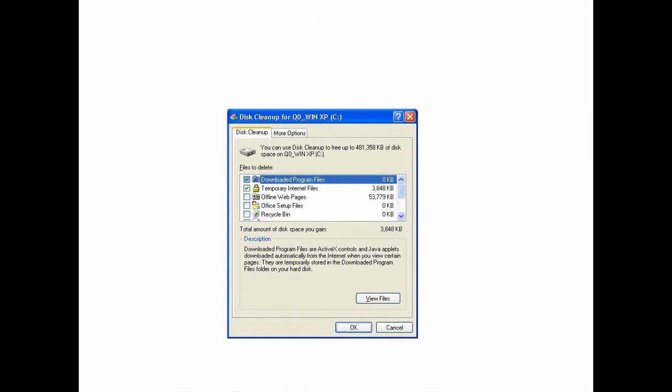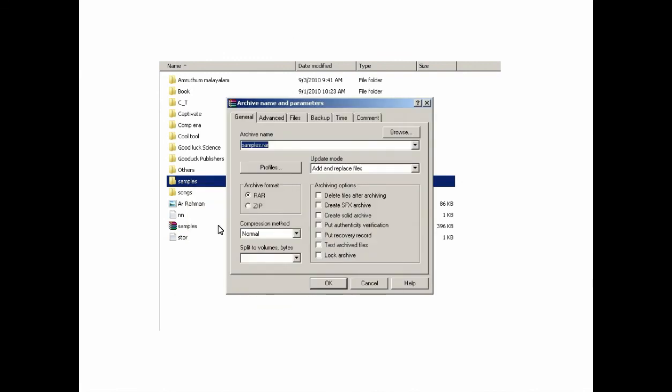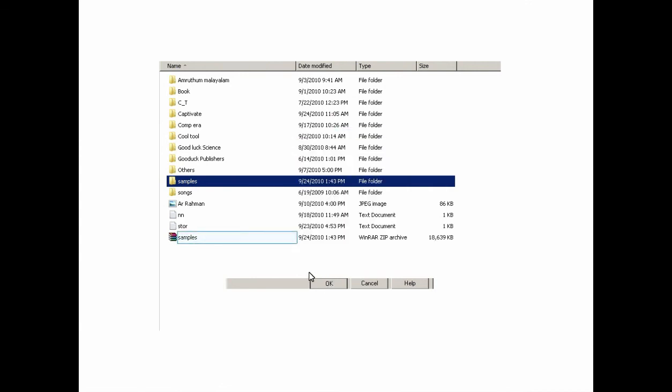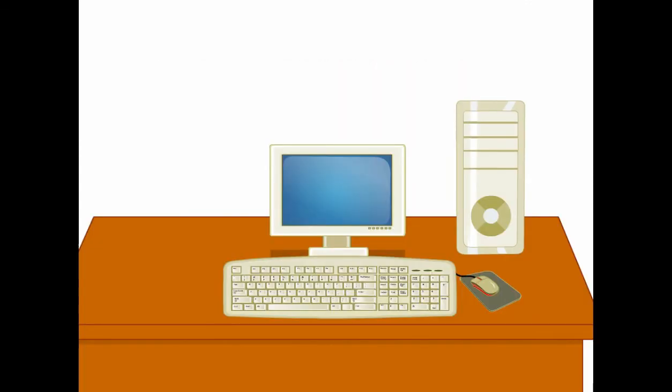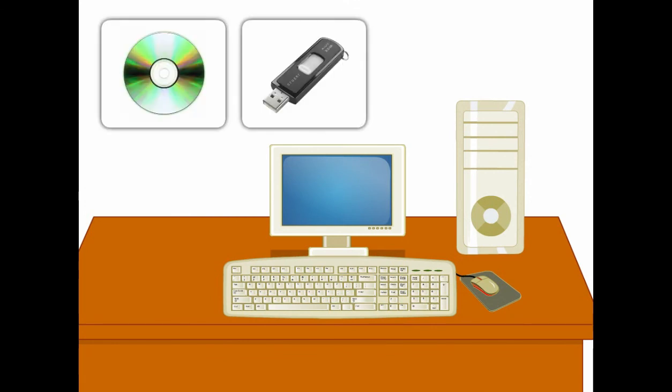A file compression utility is software that reduces the size of a file for the purpose of storage on a disk. WinZip is a popular compression utility. It quickly zips files and conserves disk space. Backup is the process of copying files or databases to another storage medium such as compact disks, pen drives, and so on, so that they can be preserved in case of system failure.